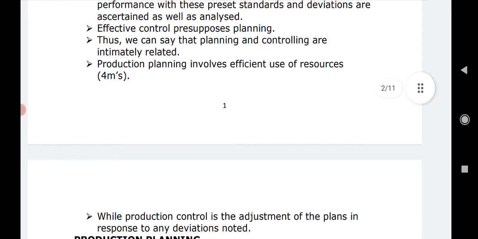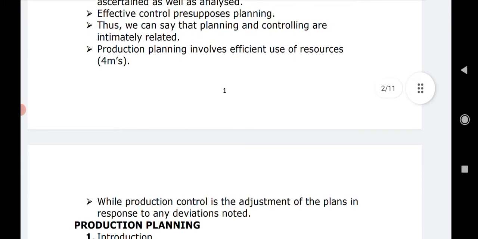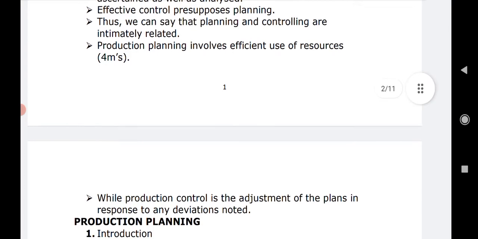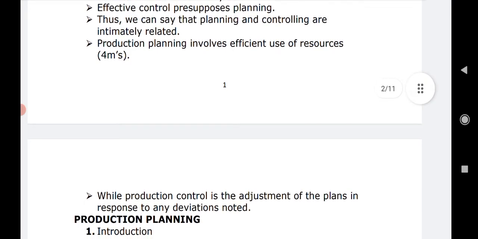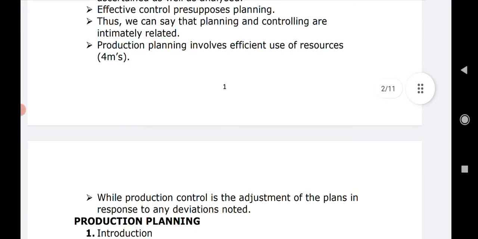So effective control presupposes the planning. So effective control supports planning. Thus we say that planning and controlling are intimately related functions, right? They are very close functions to each other.